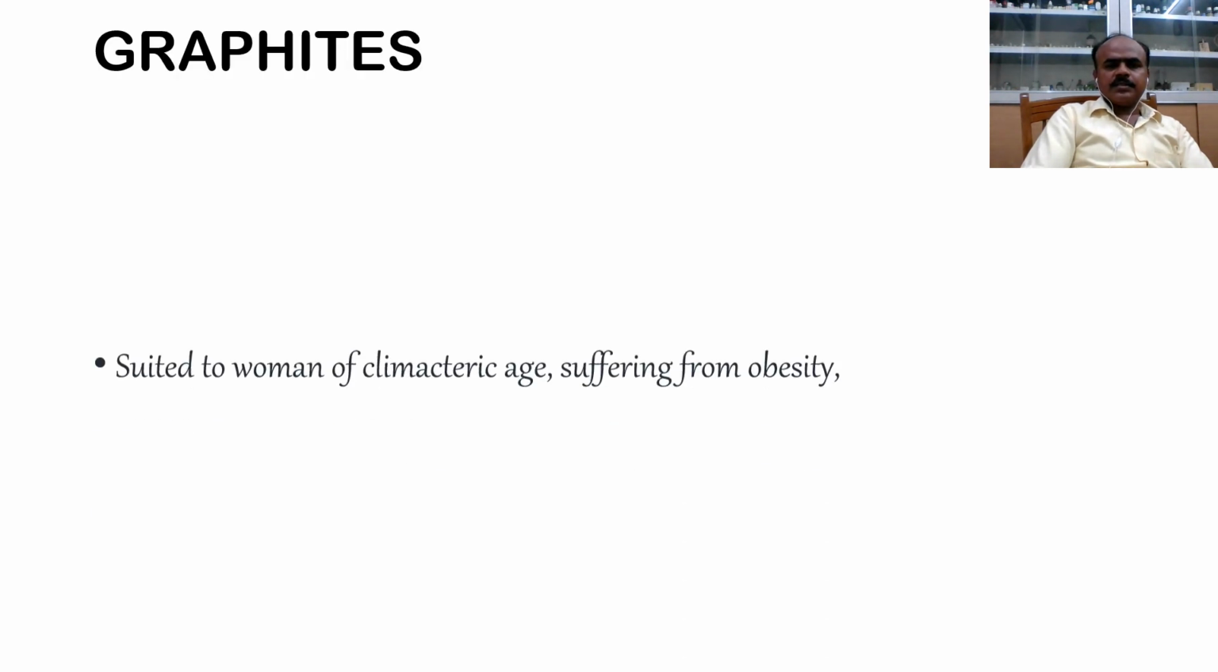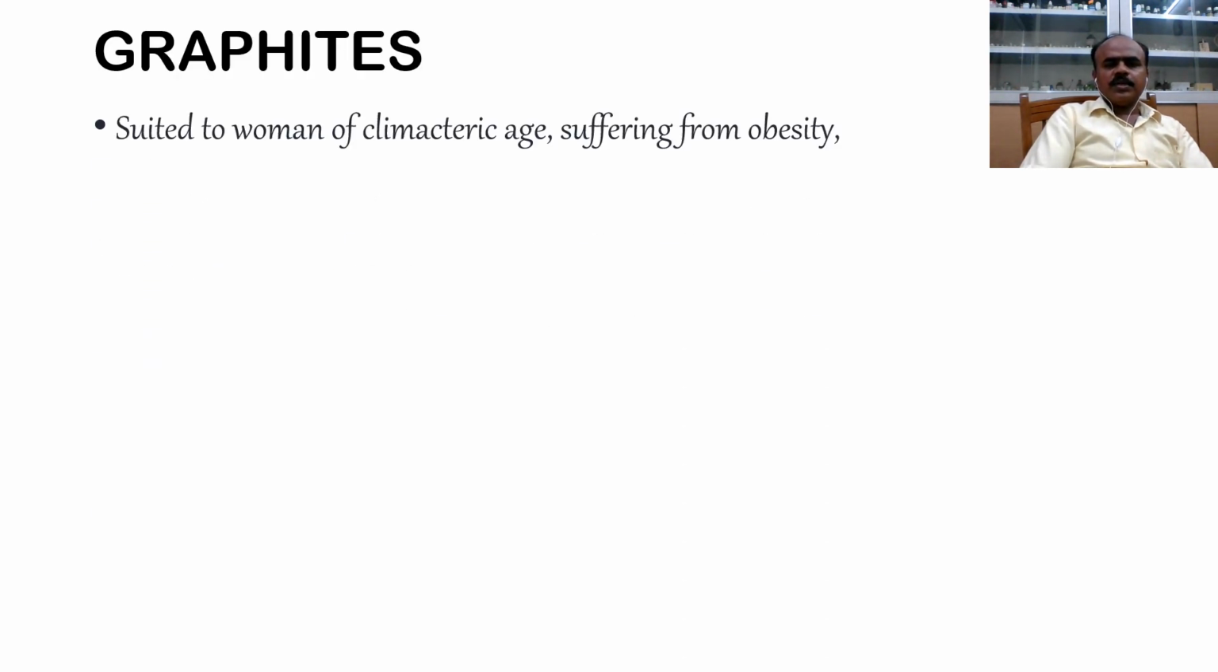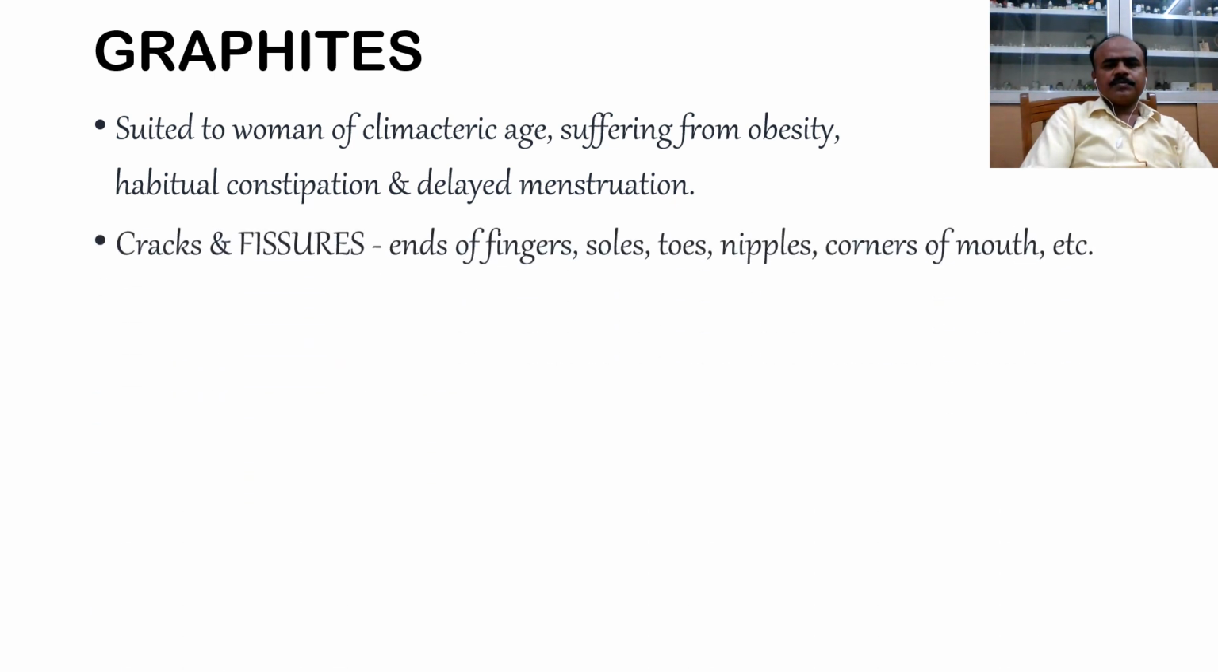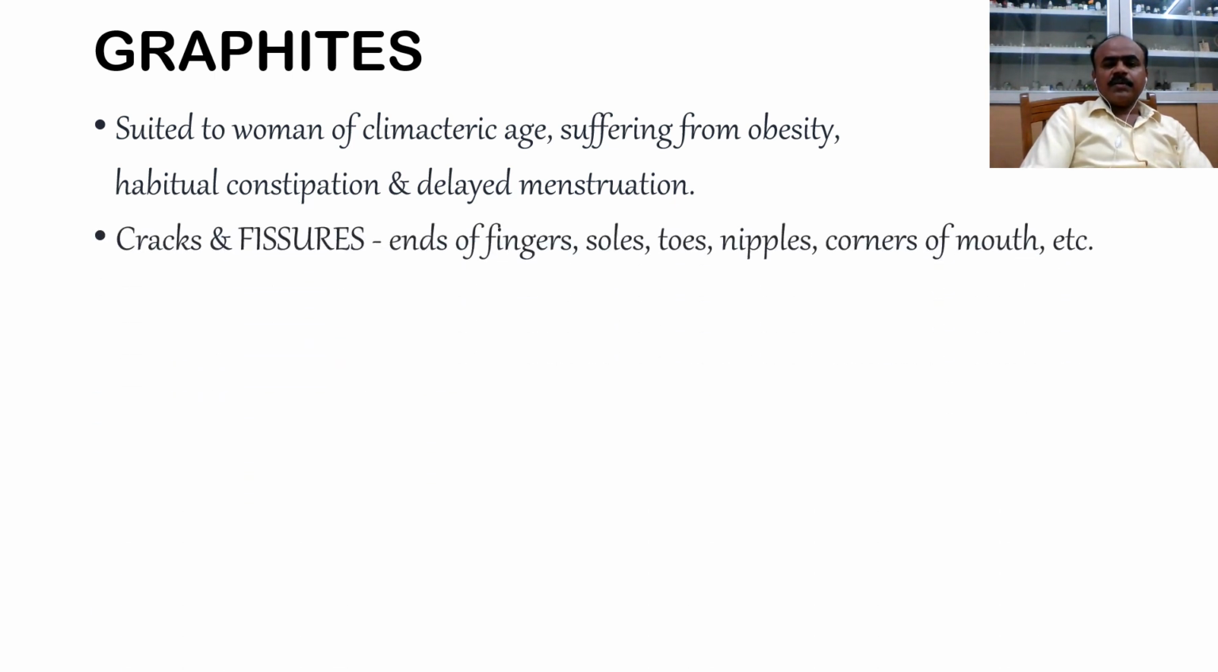Coming to graphitis, it's a remedy suited to women of climacteric age suffering from obesity, habitual constipation and delayed menstruation. Cracks and fissures at the ends of the fingers, soles, toes, nipples, corners of the mouth. Rapid emaciation of affected parts. So whichever part is affected, it undergoes emaciation.